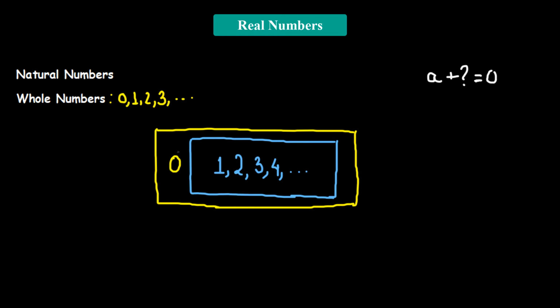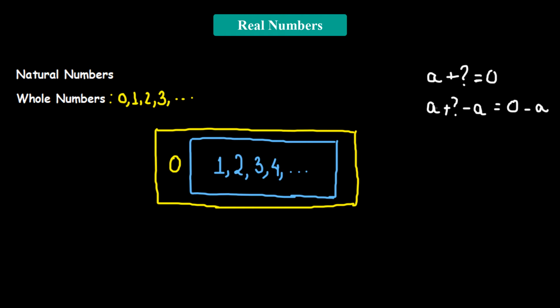So what's that number going to be? We can use the laws of arithmetic. We have to get rid of the a on the left hand side, so we'll use subtraction and subtract a from both sides.